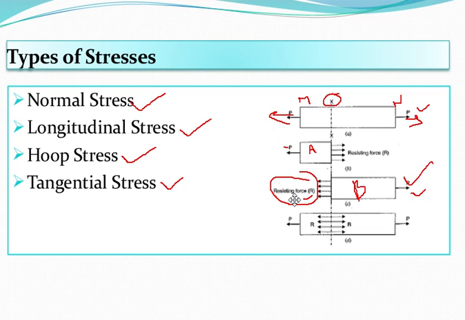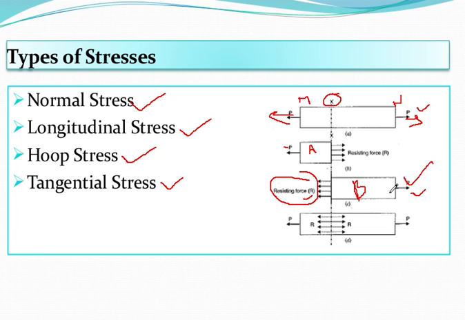The most important thing is that this reactive force is the resistance offered by part B to part A and resists separation of part A from part B. Similarly, part B is subjected to external load P at this end, with reference to C, and we can see that part B is also in equilibrium.